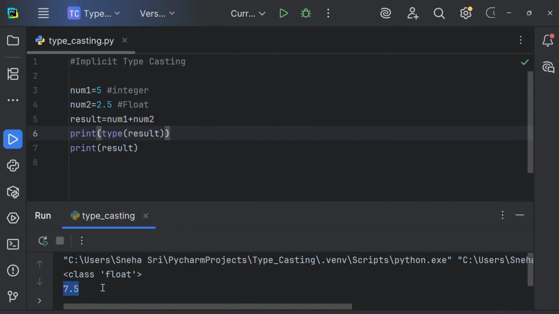This is because Python automatically converted an int into float before addition, because float is bigger in the data type hierarchy. So to prevent the data loss, that is to prevent the loss of 0.5, Python has converted this integer into a float. That is, 5 is being converted into 5.0. So it is added to 2.5 and we got the output as 7.5.